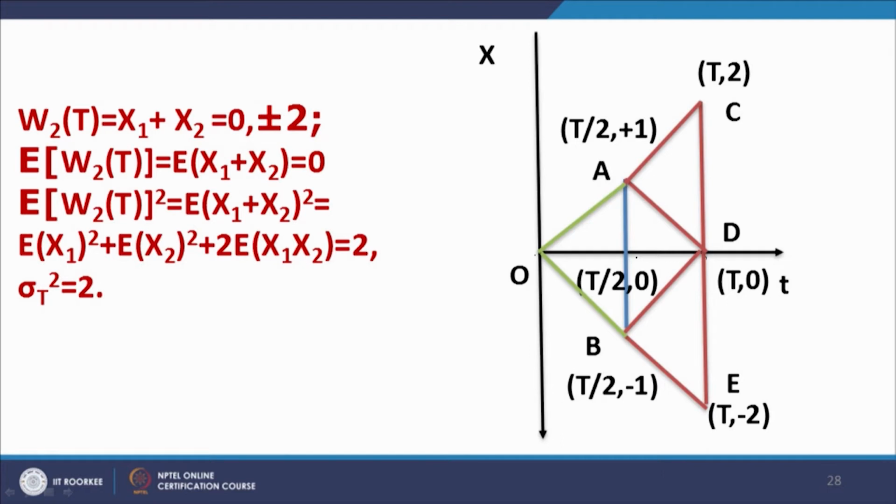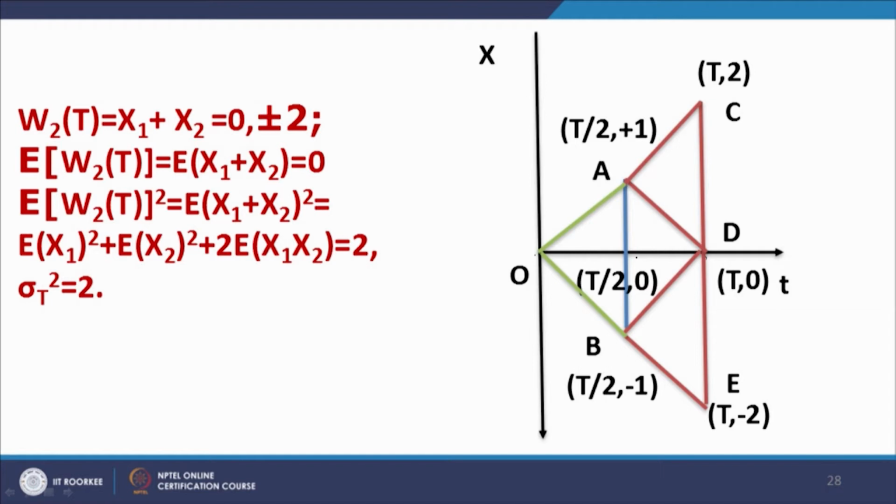And if the system was at the point B at the end of the first step, that is it had a value of -1, then again it could go up to the value 0 at t equal to capital T, or it could go down to the value -2, that is the point E here. So, this is a two step model.